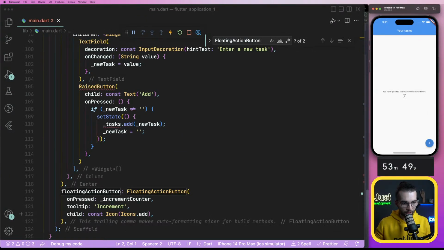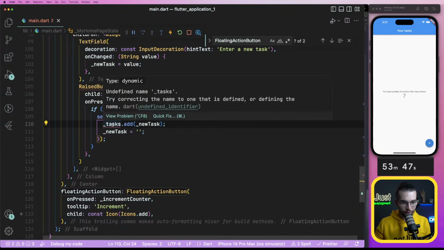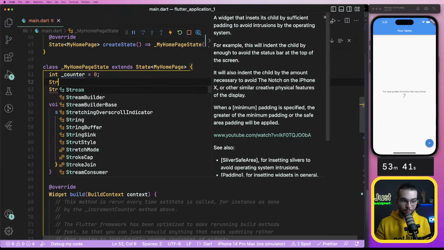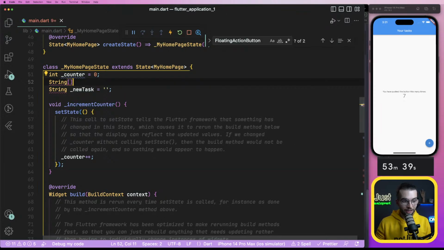Don't tell me that it is tasks. Undefined name tasks. What do you mean? Oh, then we also need tasks. So tasks might be an array.